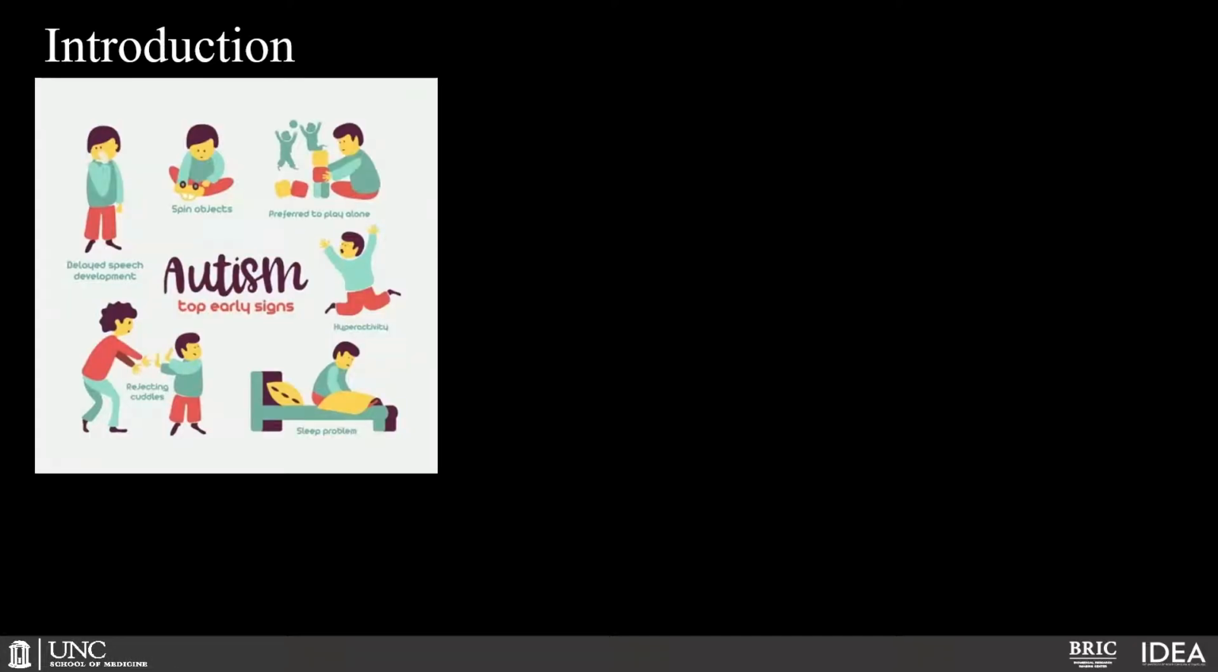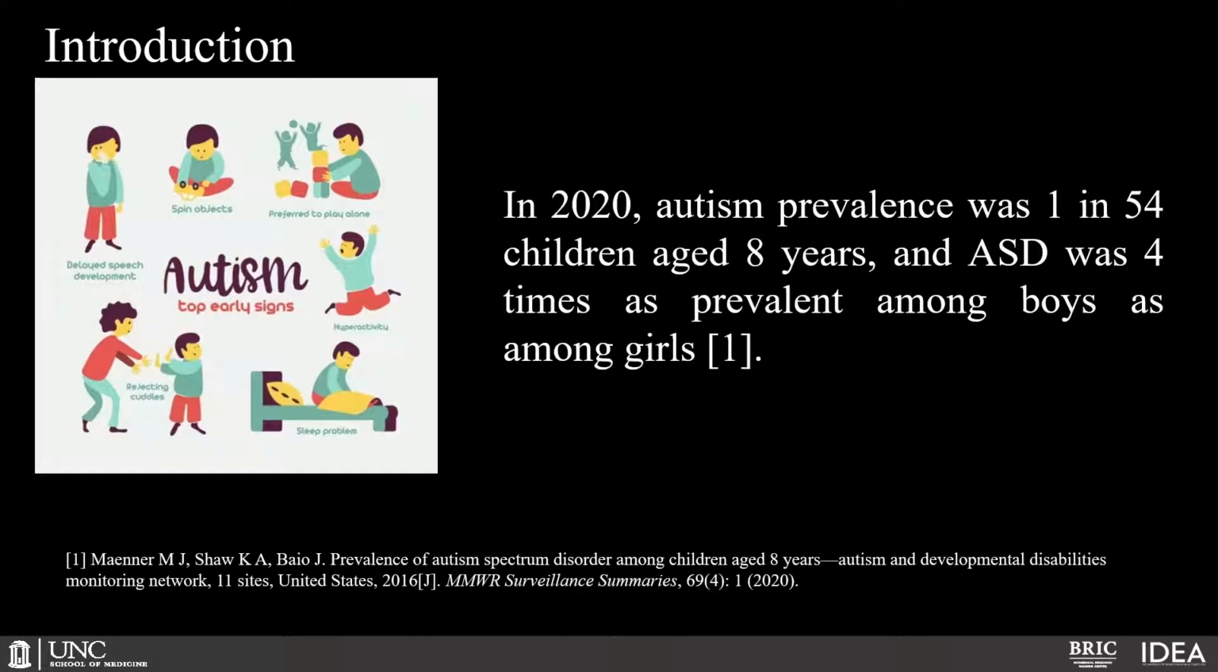Autism or autism spectrum disorder is a developmental disability. According to the latest report of CDC in the United States, in 2020, 1 in 54 children aged 8 years was diagnosed as autism, and autism was 4 times as prevalent among boys as among girls.